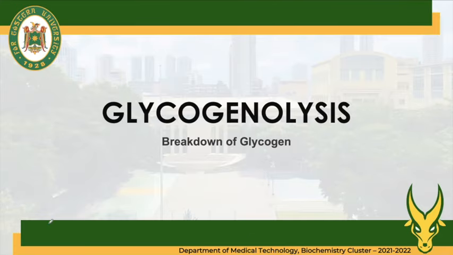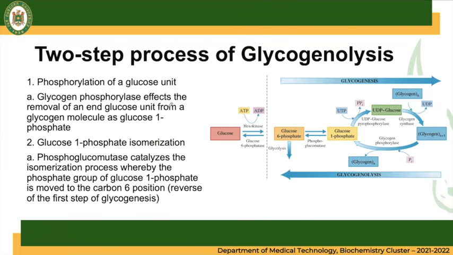Okay, so if we have glycogenesis, building up of glycogen, we also have the glycogenolysis, which is the breaking down of glycogen. What are the two-step processes again? Phosphorylation of the glycogen, where one of the glucose units is being removed and glycogen phosphorylase converts it to glucose 1-phosphate. And using the same enzyme, phosphoglucomutase, it is converted to glucose 6-phosphate, where it can now enter the glycolysis pathway to produce pyruvate and of course ATP.